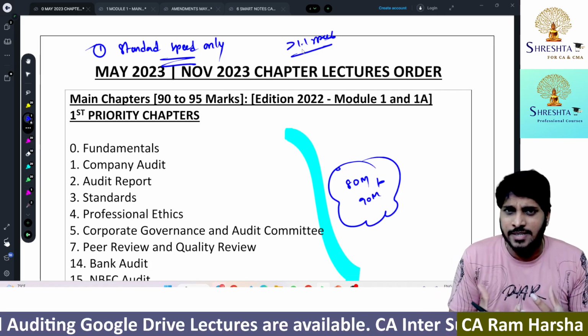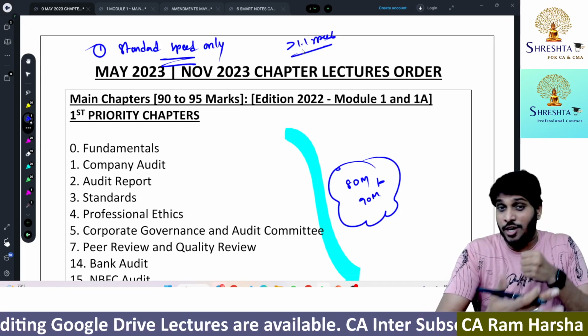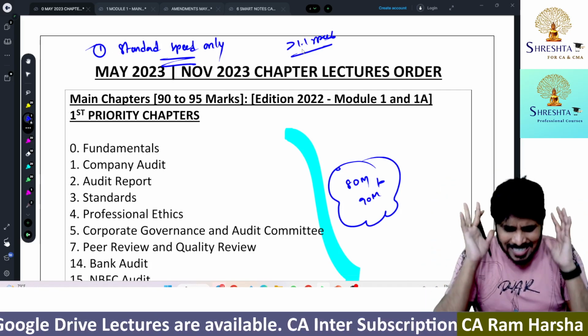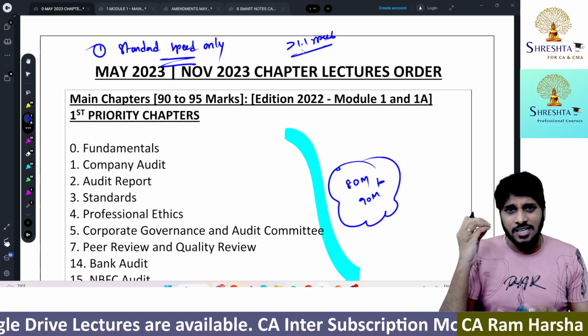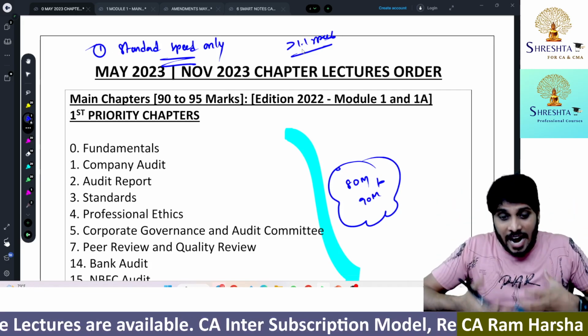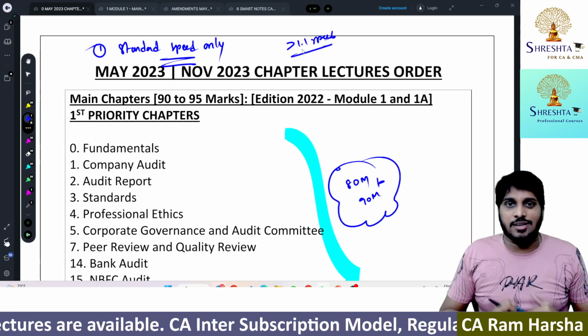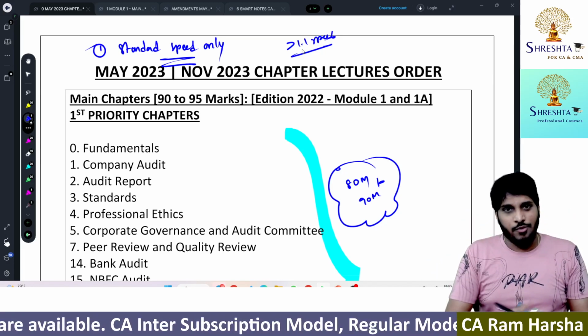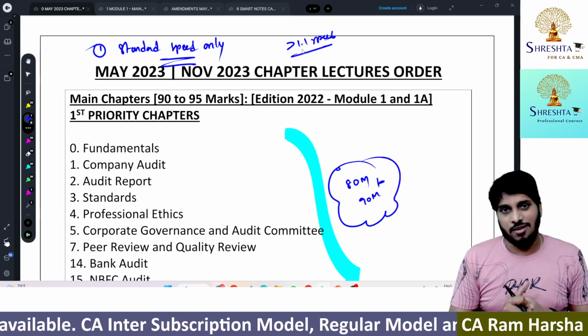If you watch at higher speed, you will not connect emotionally with the subject. You just listen to the words, the logics. You just hear, that's it. You can't digest. What is important is digesting the subject, understanding it, analyzing it, and getting a strong connection to it, which you don't get if you listen at a higher speed.